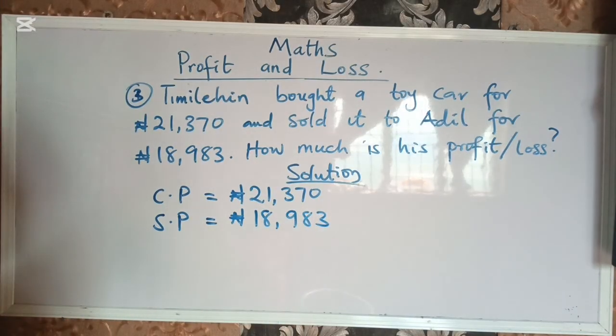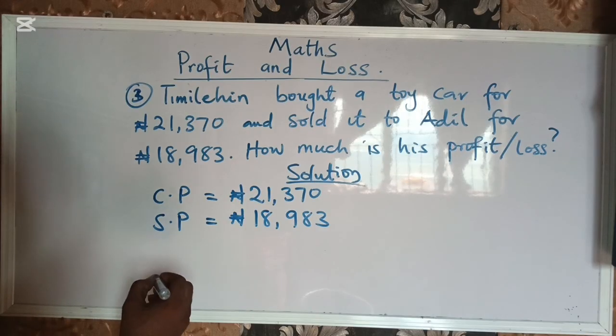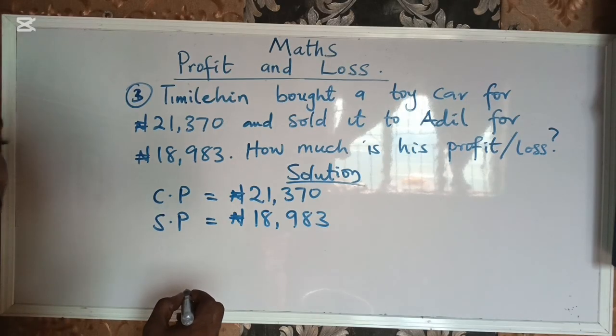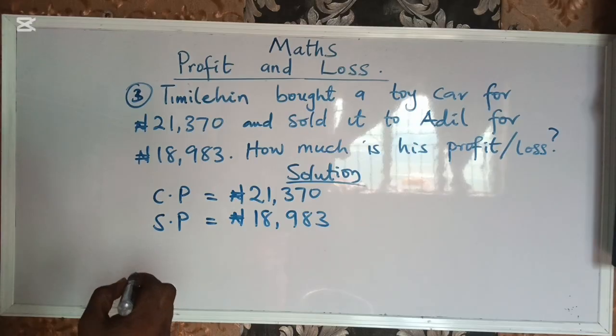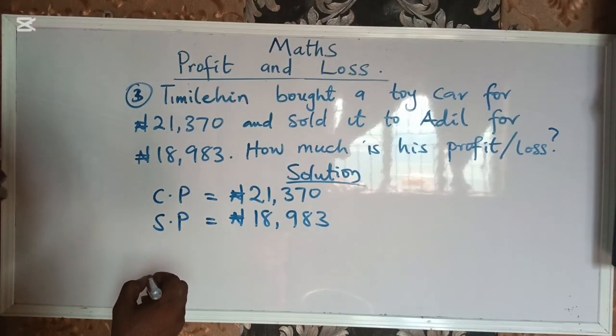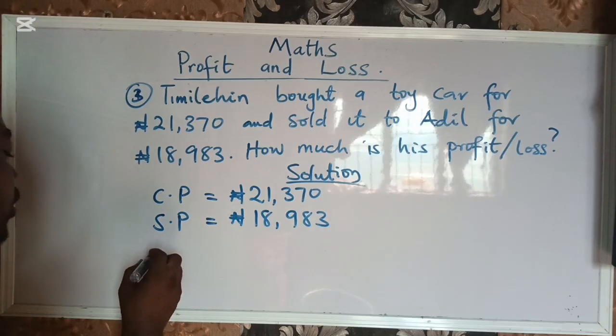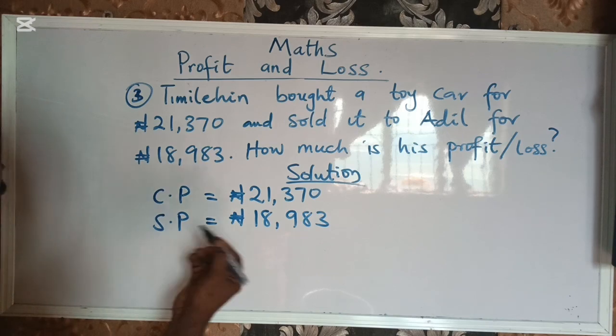Now, you can easily say that he made a loss, right? Why is it a loss?